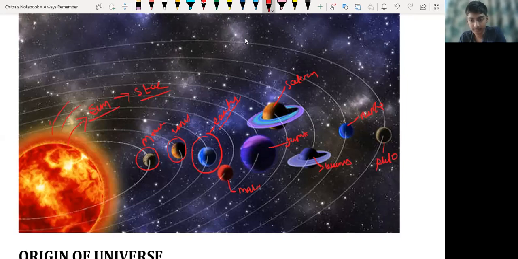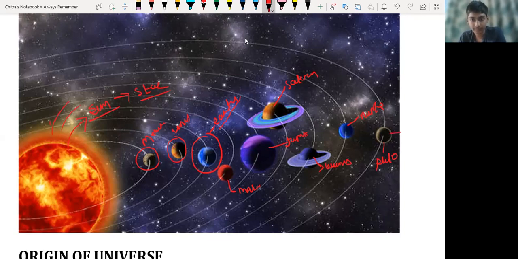But Pluto is not following Kepler's rule because its revolution period is different for every revolution. That's why Pluto has been removed from the list of planets.